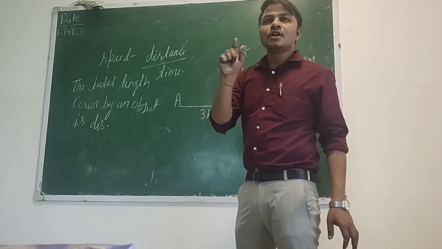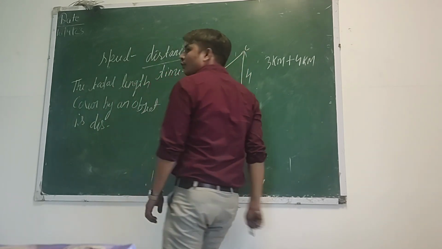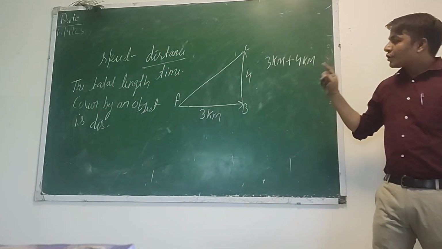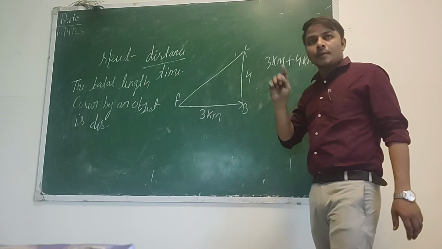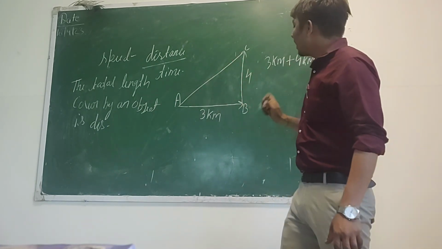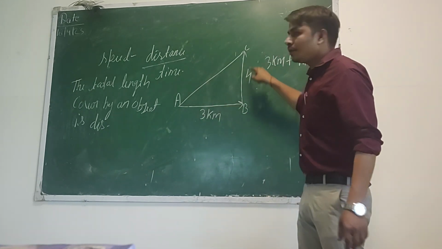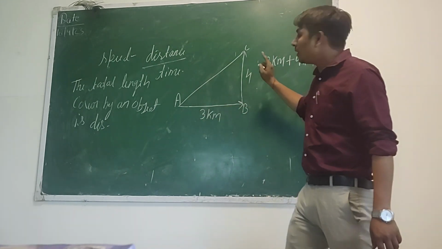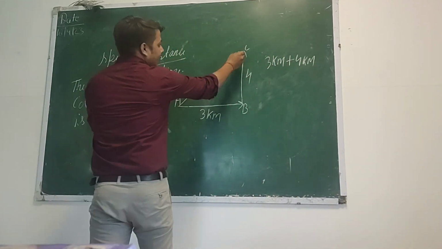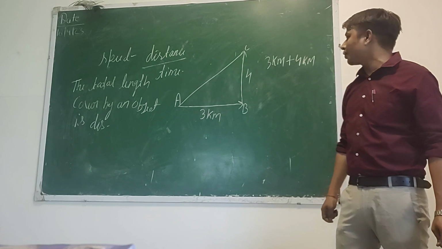You can choose the shortest path A to C. So we can say the shortest path covered by an object is called displacement. How can we find it? A to B is 3 kilometer. B to C is 4 kilometer. But how much will A to C be? We will find it through the Pythagoras theorem.